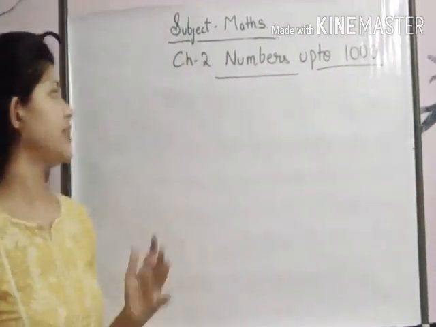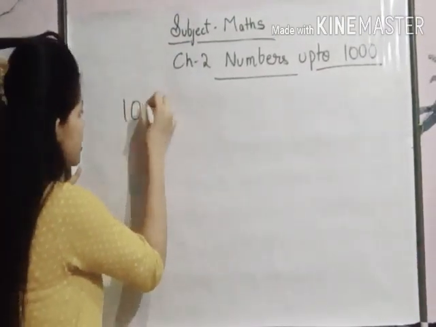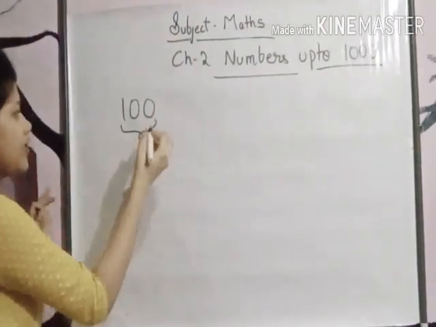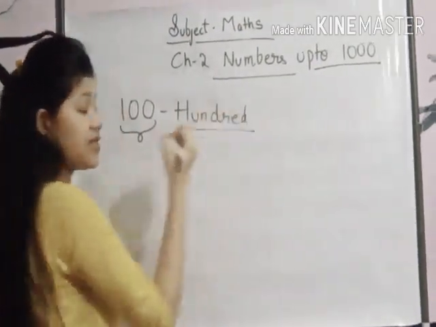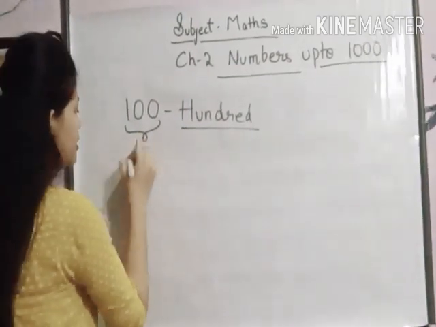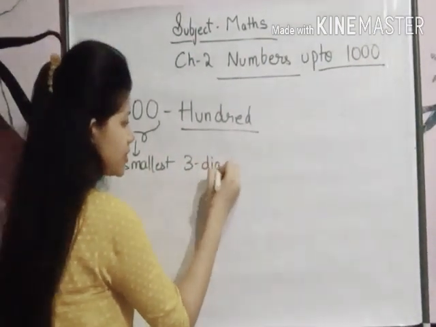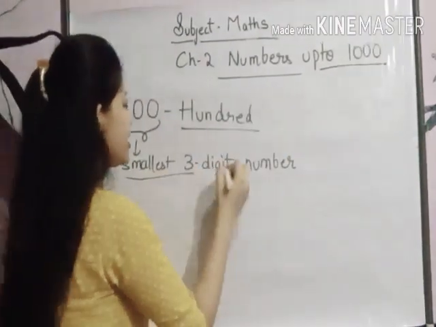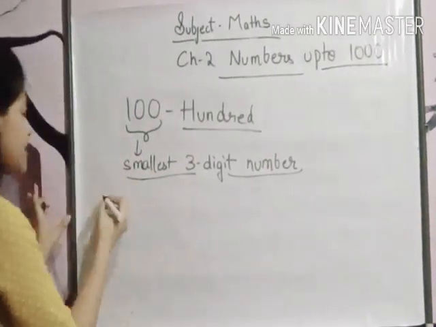Let's start from the second chapter, that is numbers up to 1000. Before I start, I would like to ask you about the number 100. What is number 100? How can it be written in the number name form? 100. Isn't it? Now, what is the position of number 100? It is the smallest 3-digit number. Do you all know that? Okay. Now with this, we will also learn about more smallest and greatest numbers till 4 digits.